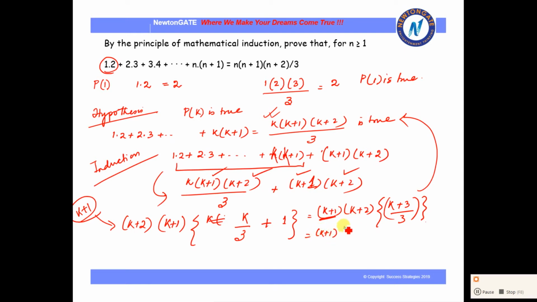Now k plus 2 can be written as k plus 1 plus 1, and k plus 3 can be written as k plus 1 plus 2, divided by 3. So yes, it is actually following this pattern. If we replace k with k plus 1, it is following this pattern, and hence Pk plus 1 is also true.